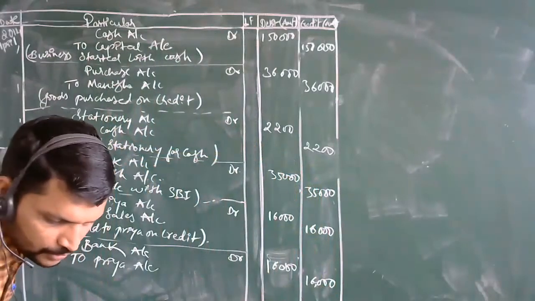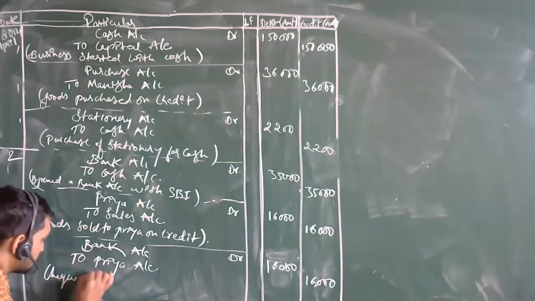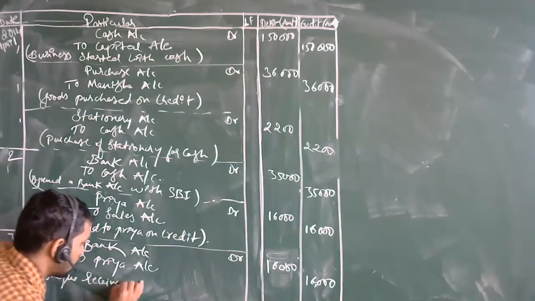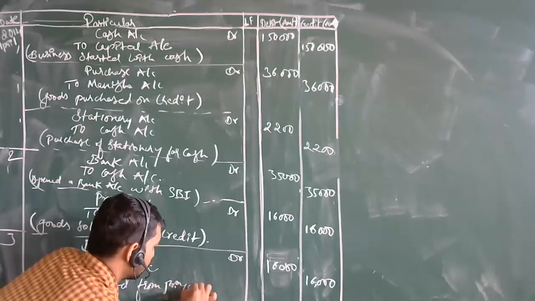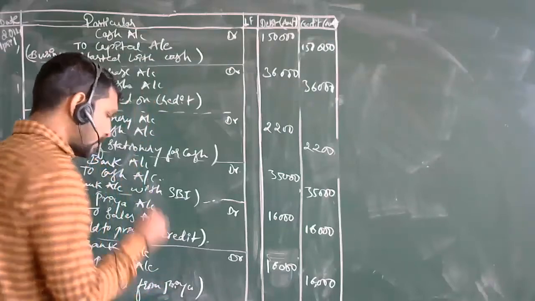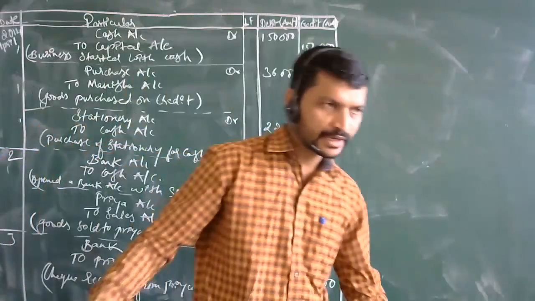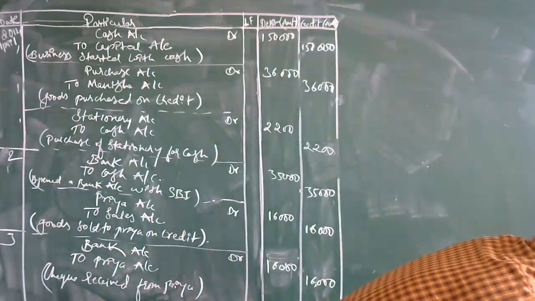So, cheque received from Priya. See, if possible, for the further points, if you are capable enough, you can go through them and pass out the remaining journal entries.